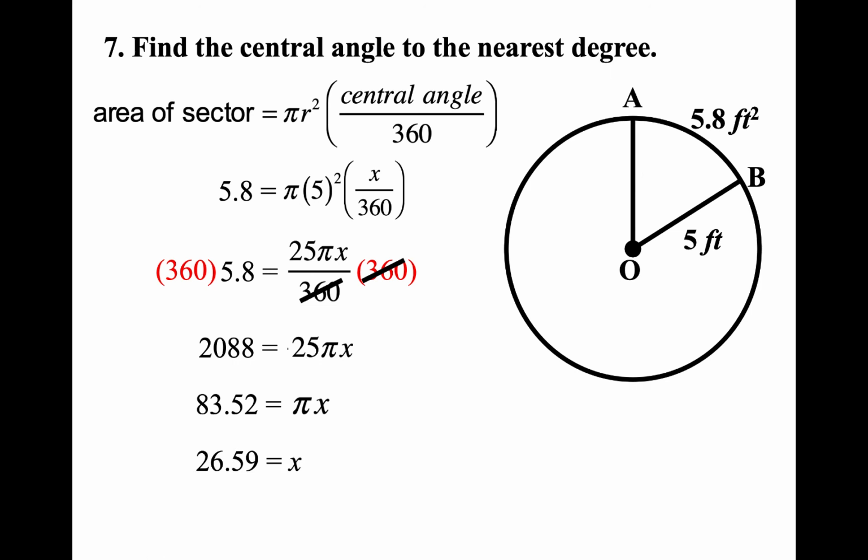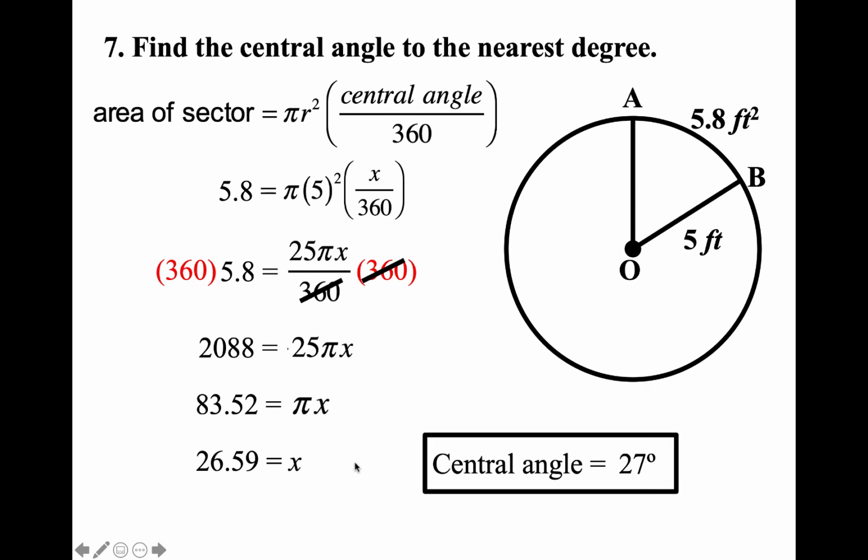26.59. Now let's remind ourselves what we're doing. We're trying to find the central angle to the nearest whole degree number. So this, as a whole number, would round up to have a central angle of 27 degrees.